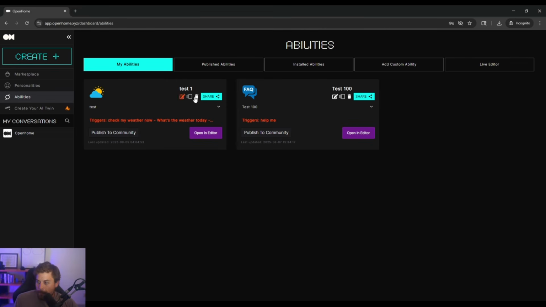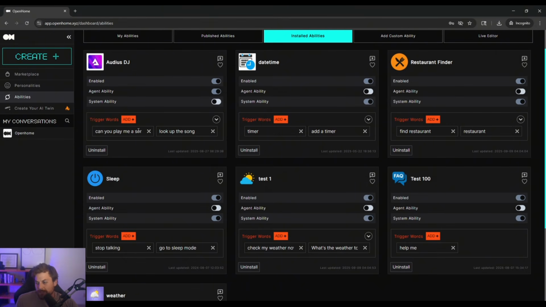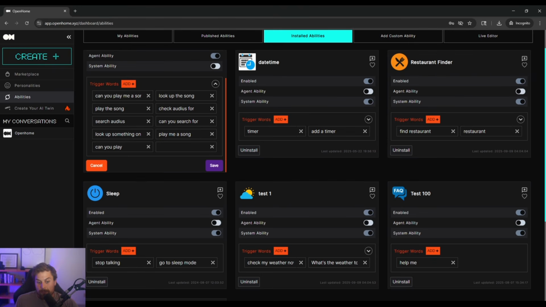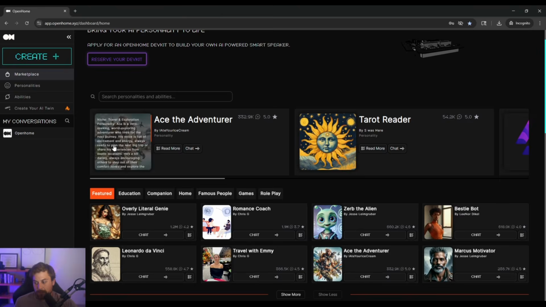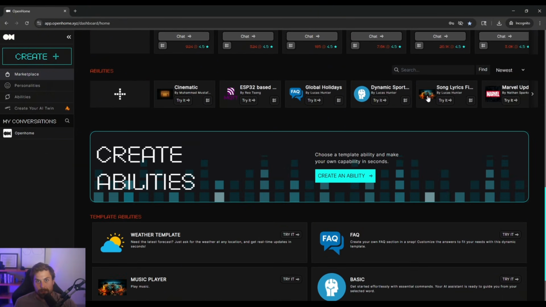So here we've basically reviewed how abilities work, how you can designate them with a specific trigger word, how this trigger word activates a matching functionality and then executes the ability's tasks like pulling the weather or playing a song, and how that ability will deliver a response in a specific unique style and tone. We've also taken a look at the marketplace as well and how you can use the marketplace to distribute your abilities to our community and even get feedback in our Discord.